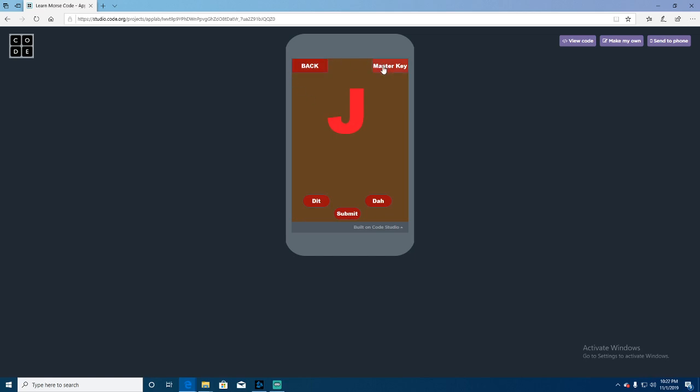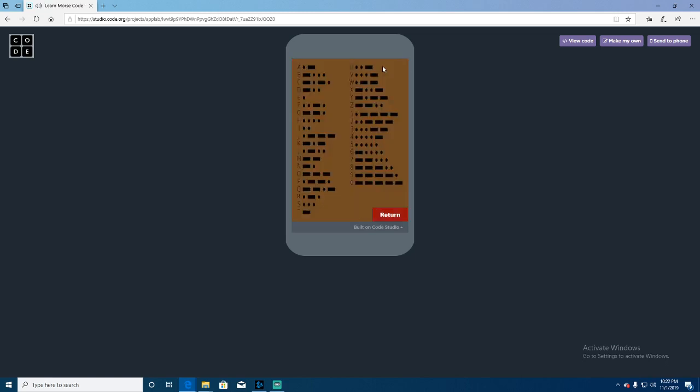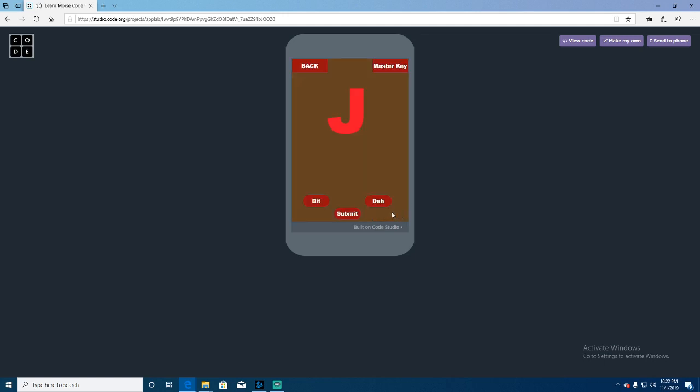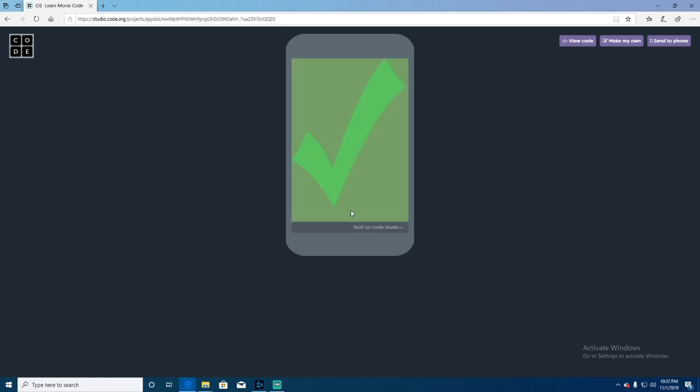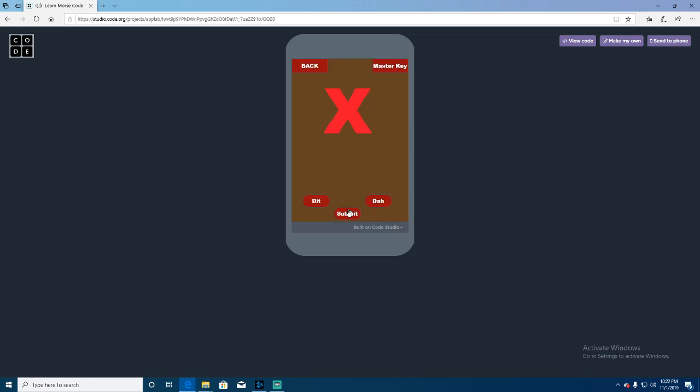If you can't remember what it is, you can click on the master key, look at what it is, return, and you still have the same letter. It's not going to automatically change on you. So for the J, it is a dit, da, da, da. We had a little bit of an error while doing this, that's why the little white dots are there. But if we submit it and it's correct, you got it correct, or if you have a check mark, you got it correct.